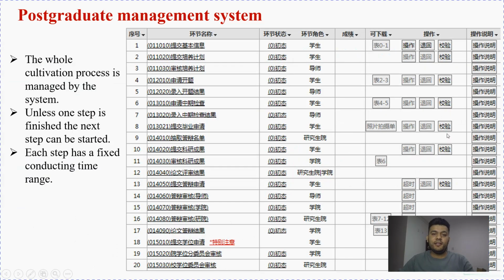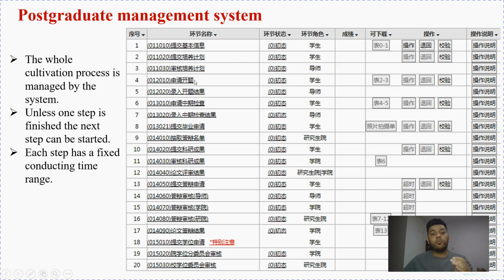Then you will see a page like this. Here you can see the student steps and your supervisor's steps. The first one the student needs to fill, and when you fill it, it will be highlighted. The third one your supervisor will approve.